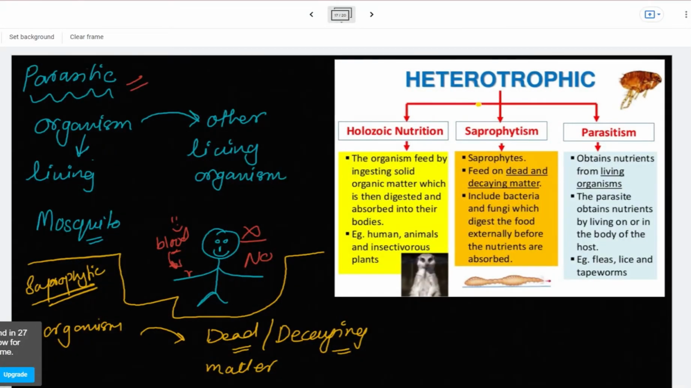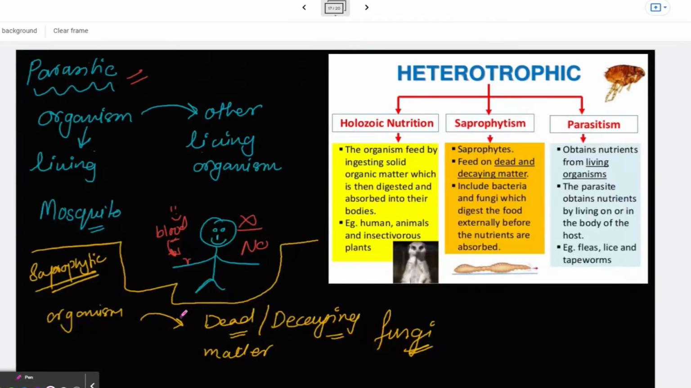Is it clear? One of the best examples here is fungi. Remember, we have discussed a little bit on that, but today we're going to dig in detail. The third one is holozoic nutrition. What is holozoic nutrition? It's just a fancy name for a simple concept. The organism feeds by ingesting solid organic matter, which is then digested and absorbed into their bodies.